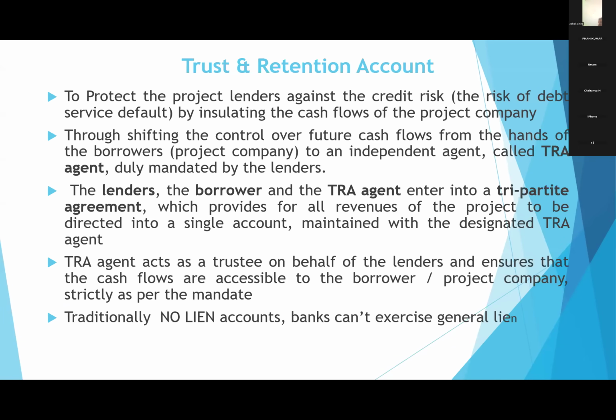Third is the TRA agent, which may be our bank or some other bank. Our borrower who has constructed the road will collect toll and credit it to the TRA account. From the TRA account we take our installment, etc., and the remaining we allow to the party.